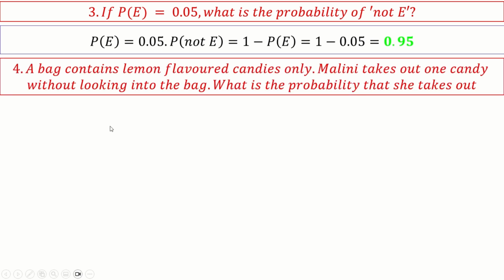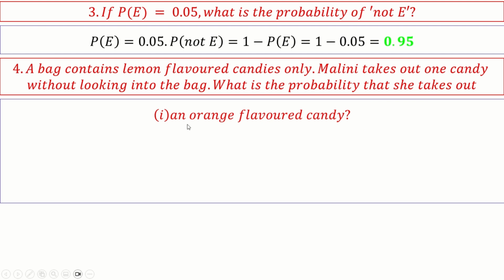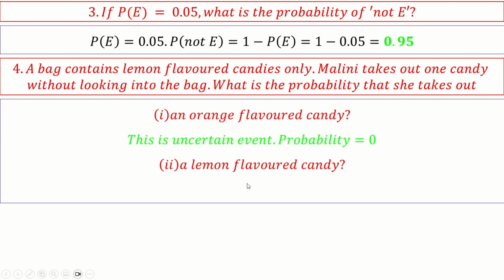Okay, next. A bag contains only lemon flavored candies. Malini takes out one candy without looking into the bag. What is the probability that she takes out an orange flavored candy? First question. There is no orange flavored candy in that bag. Only lemon flavored are there. So obviously this is an impossible event. So the probability is 0. What is the probability of getting a lemon flavored candy? This is a certain event because there are only lemon flavored candies in the bag. So you will get a probability of 1.